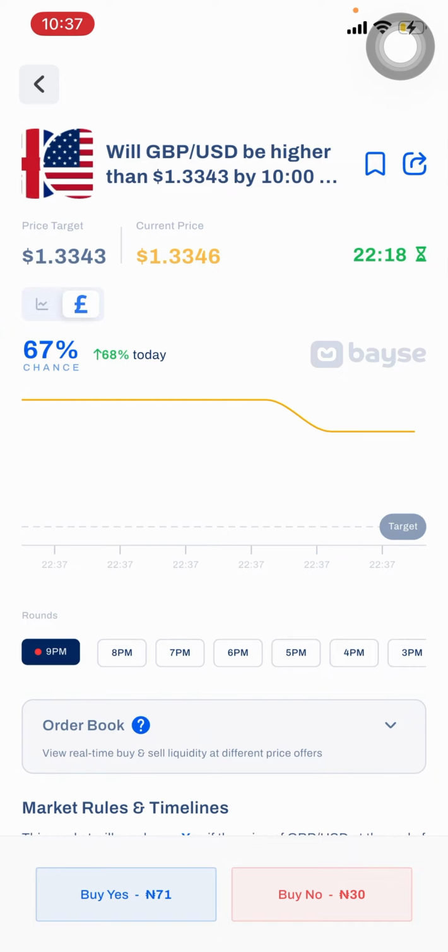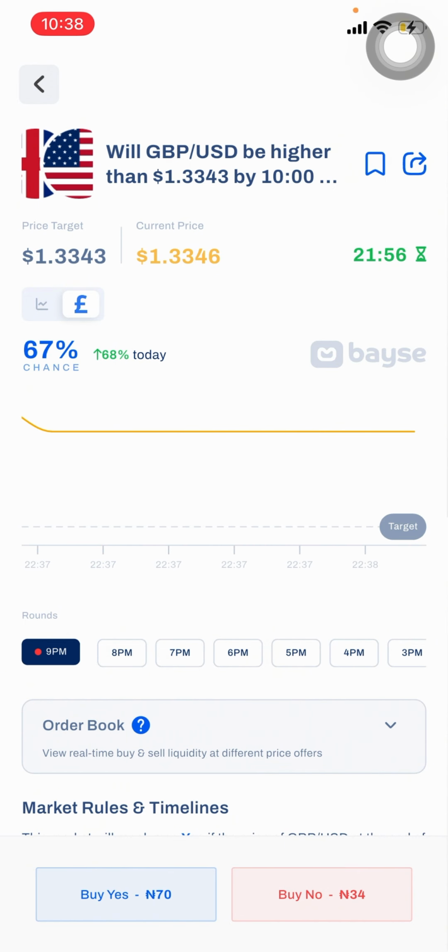So it's just a simple yes or no. Will this currency pair have a price higher than this in 1 hour? Yes or no? It's as simple as that. Whatever you believe is going to happen, just pick yes or just pick no. This is the first step in understanding how it works.